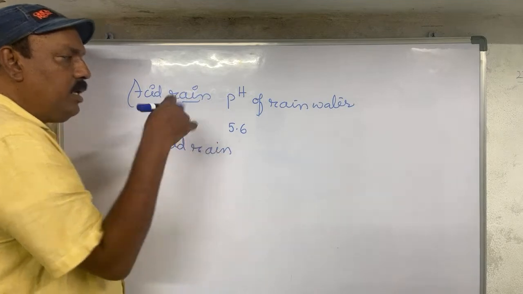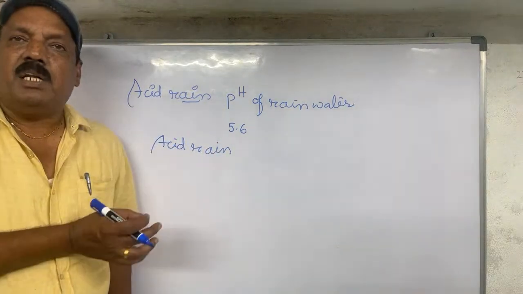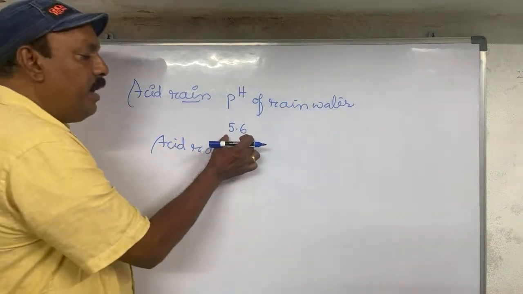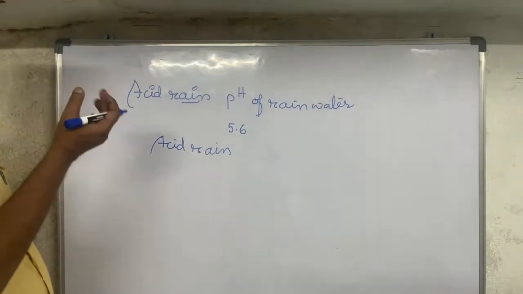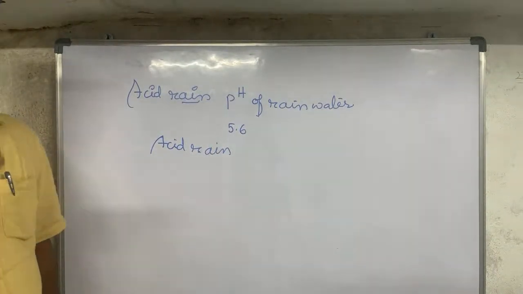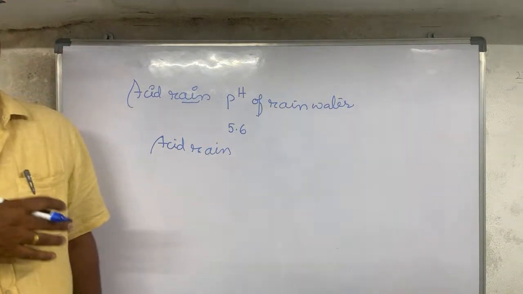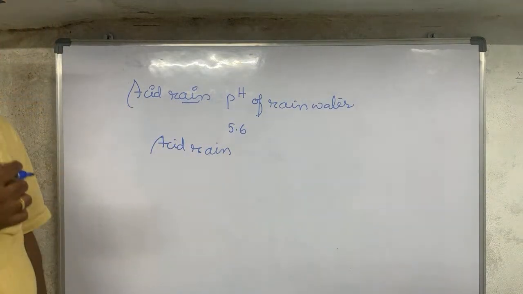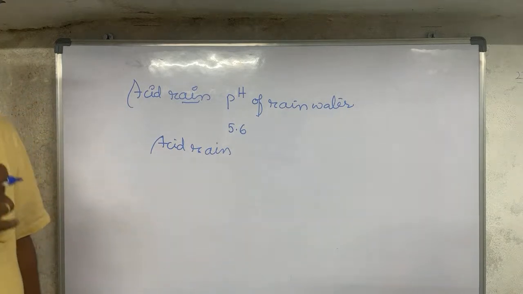Once again I am saying, acid rain means whenever it is raining, the pH of the rainwater is less than 5.6. If this acid rain continuously flows into the rivers and lakes, aquatic life gets into a very problematic situation. Why?